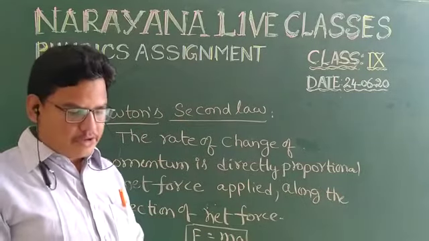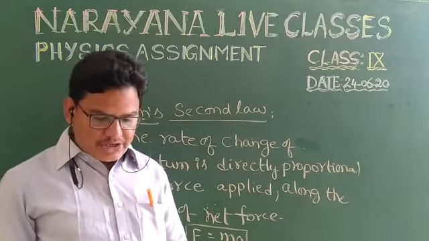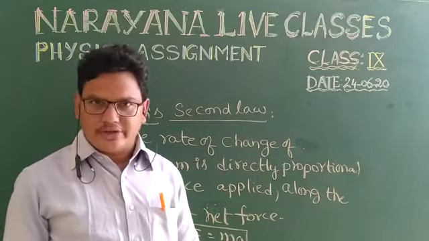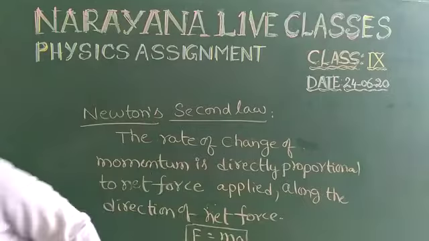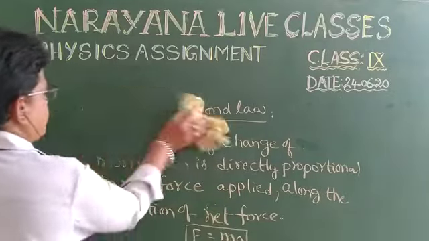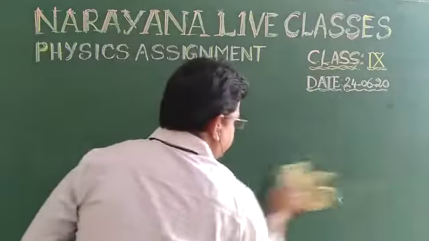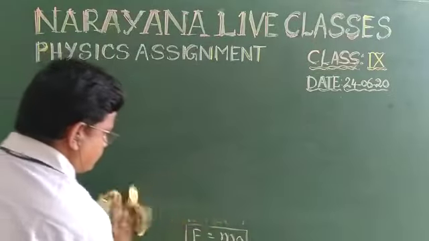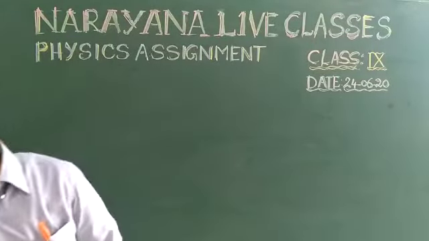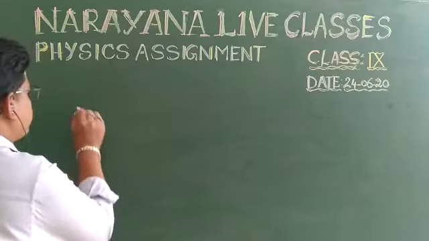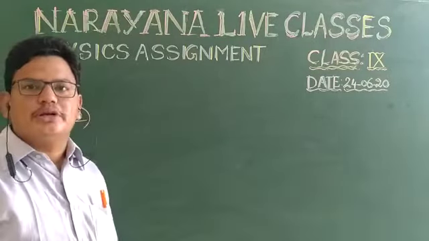Next, second question. Write the relation between Newton and kg.